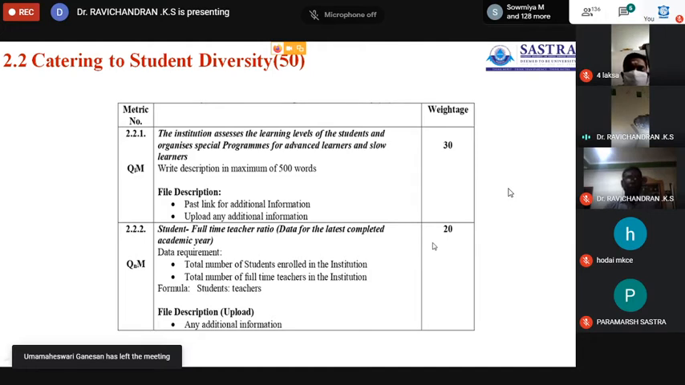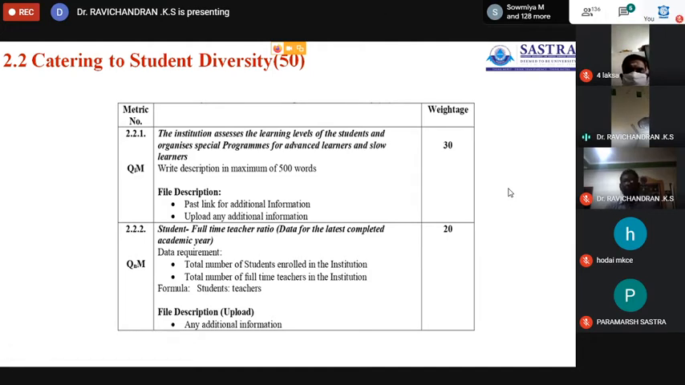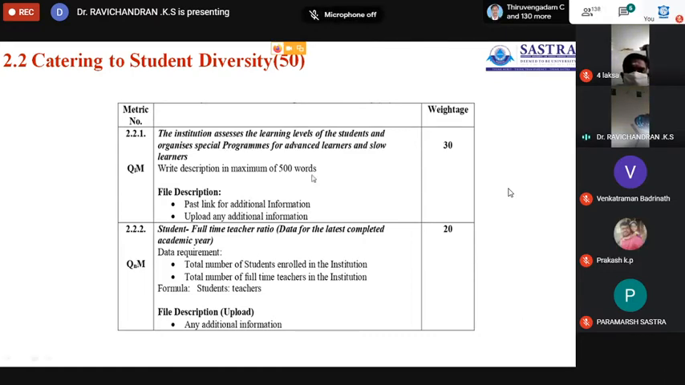Okay, so now 2.2, catering to the students' diversity, the 50 marks go to two subheadings. One is whether the institution assesses the learning levels of the students. So the first one is the admission process, and the second one is categorizing the students' level of learning. Then the second is the student faculty ratio. So 30 marks go to understanding or categorizing the learning levels of the students, and the second is the student faculty ratio.